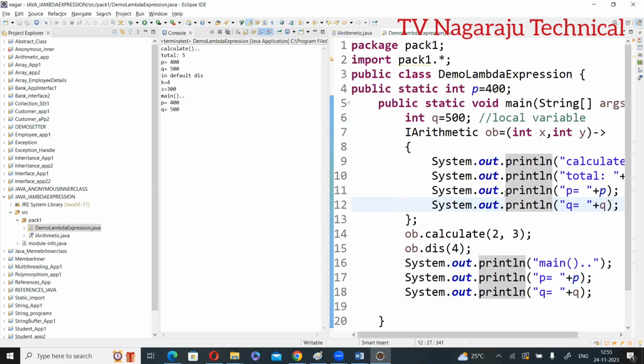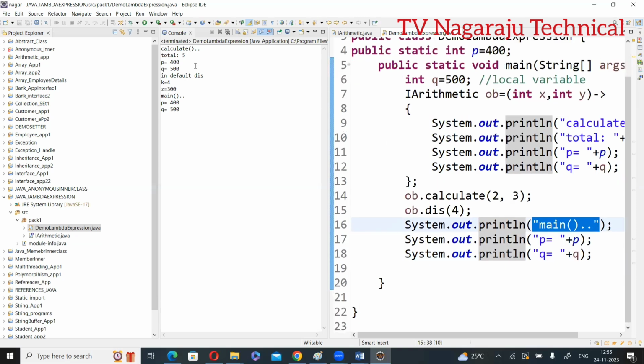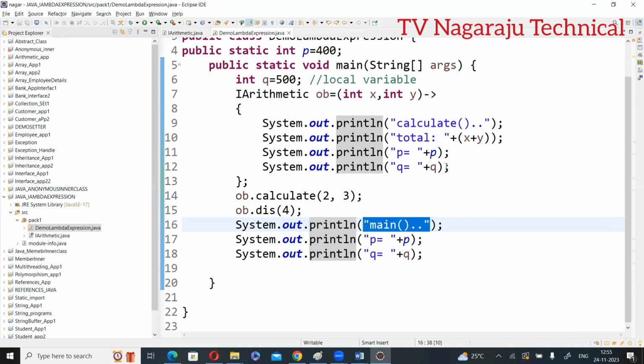There are no errors. First ob.calculate happened. It calls the calculate method. Total 5 is printed. P is equal to 400. Q is equal to 500. Everything happened. After that, you are calling dis of 4. The display method is called and the k value 4 is printed, and there z is also printed. Now you call the main method. P is printed. Q is printed. Up to now, this is fine.